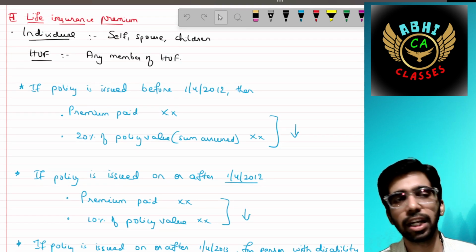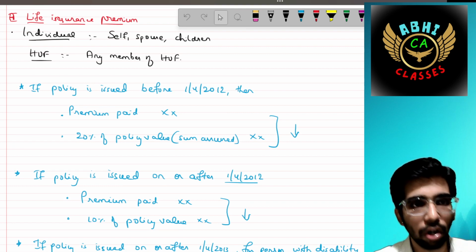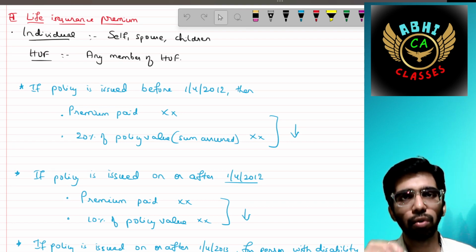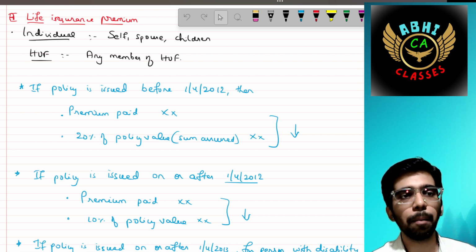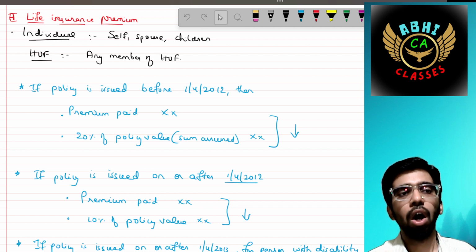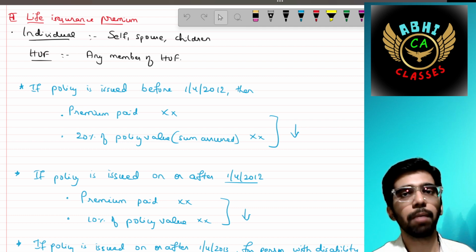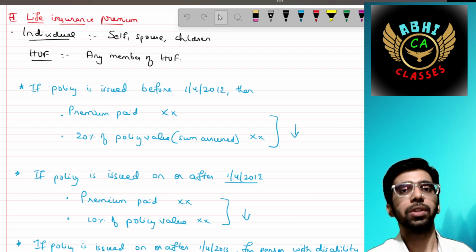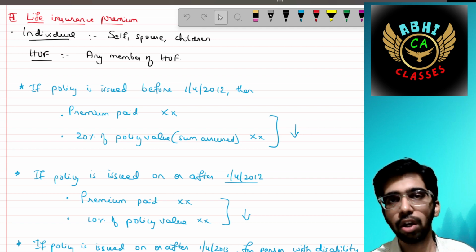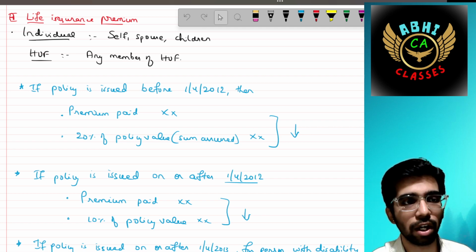Then there are 3 categories. If your life insurance policy is issued before 1/4/2012, then the deduction is the actual premium paid by you or 20% of the policy value, that is the sum assured, whichever is lower. For example, if the sum assured is 1 lakh, 20% is 20,000 and you are paying 15,000, only the lower can be claimed as a deduction under Section 80C.